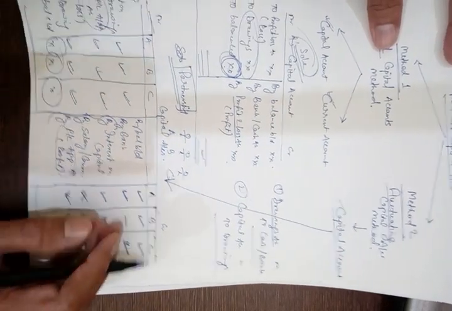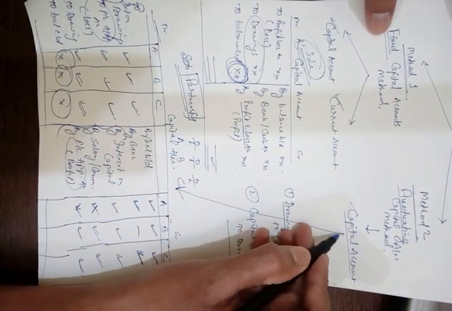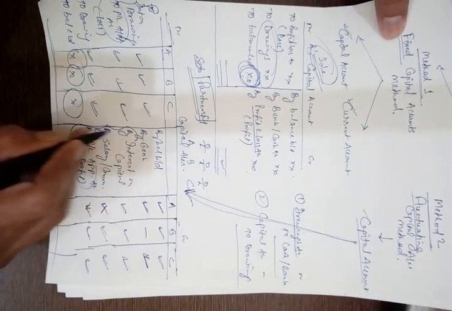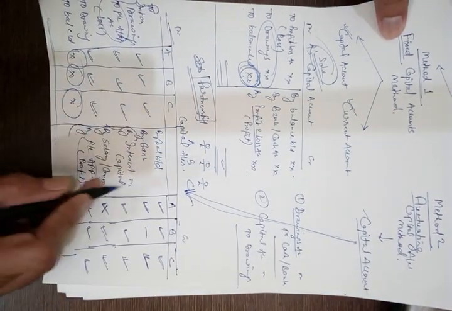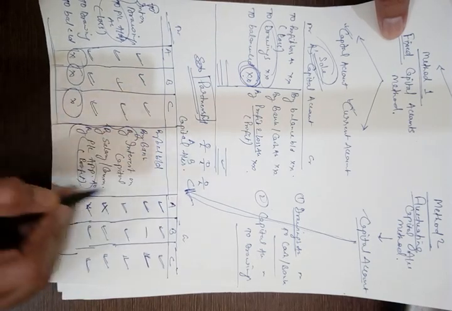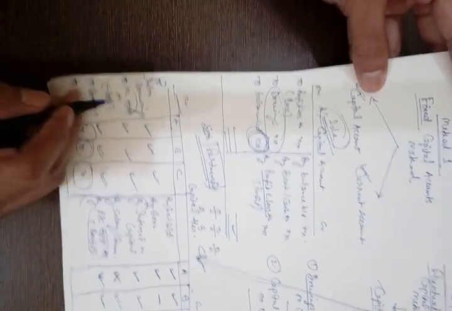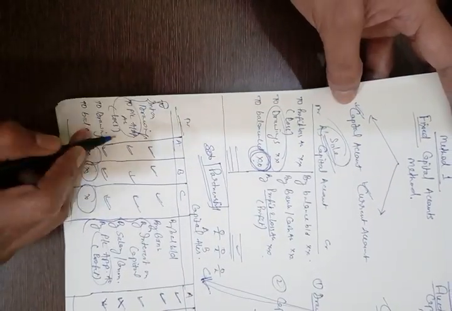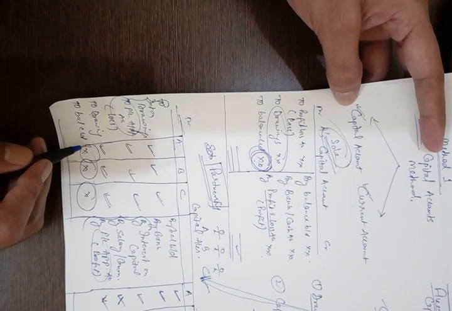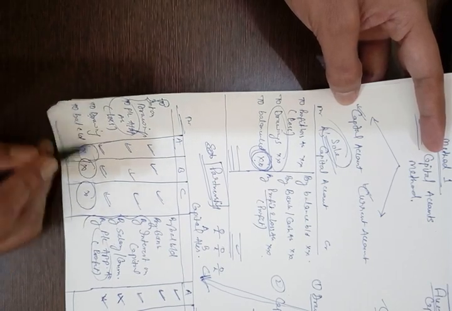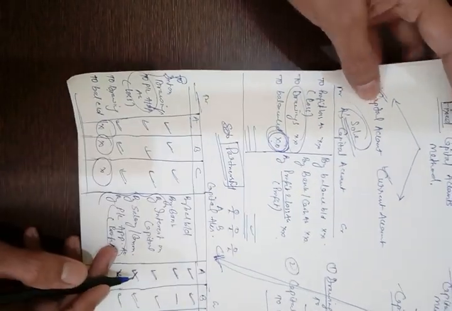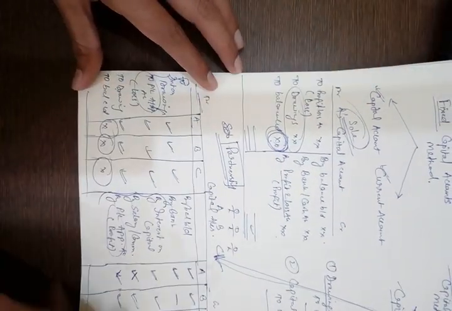So in the fluctuating method, we prepare a single capital account and we credit all the items of appropriation together with additional capital brought in and opening balance to the capital accounts, and we debit all the items of appropriation along with drawings in the capital accounts itself in order to know the closing balance.